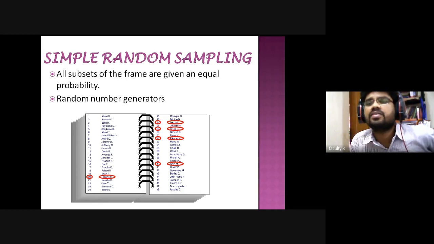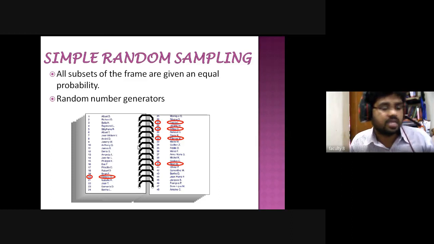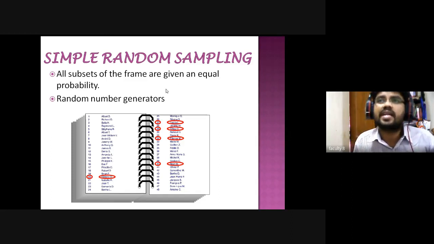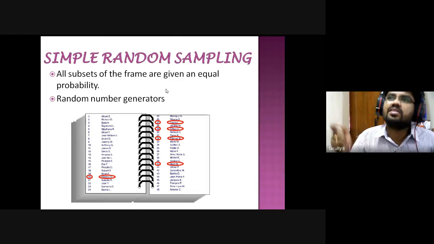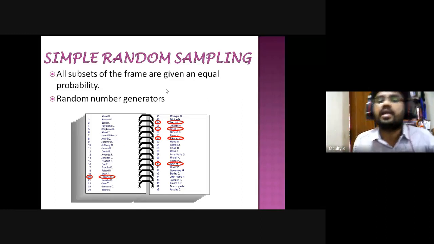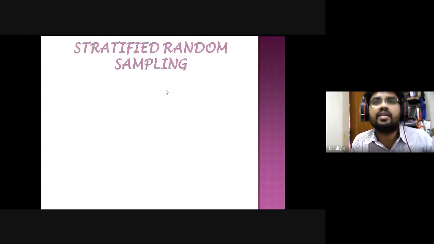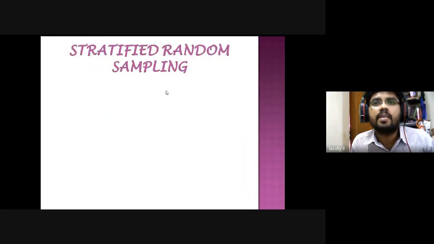I need to select systematically. So in the systematic random sampling method, when we are selecting a sample, we need to select a sample from the population systematically. How can we select a sample from the population systematically? That is the main question.